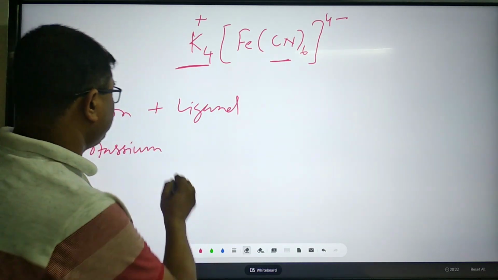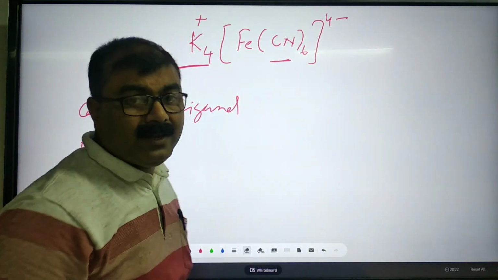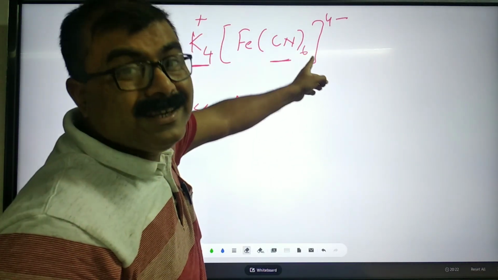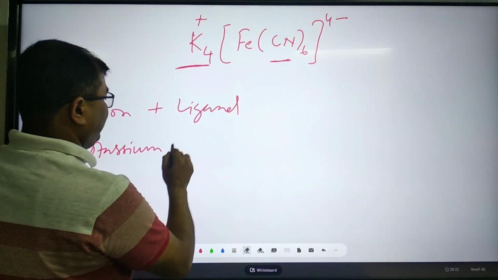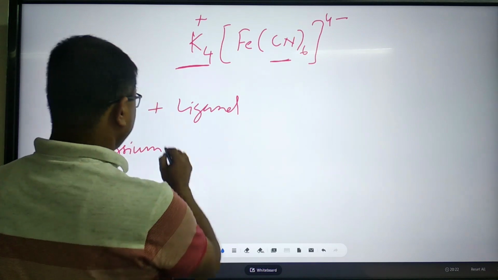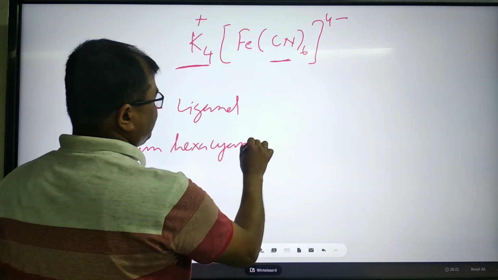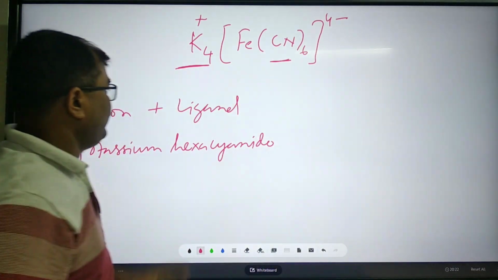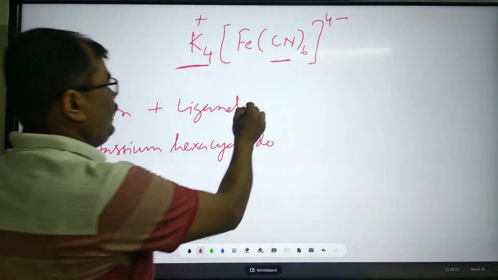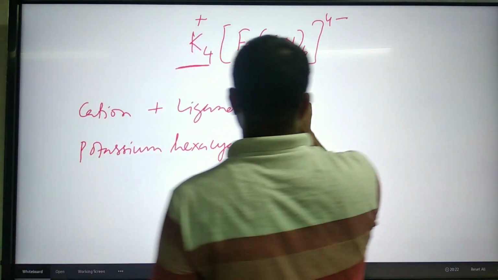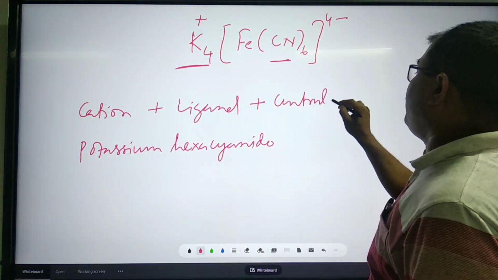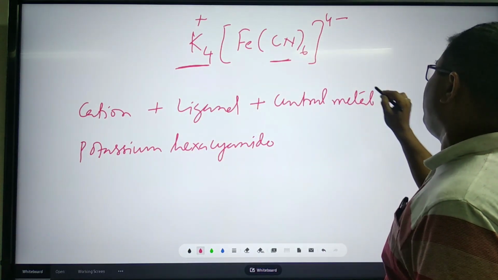Cyanide. How many cyanide are there? 6. So it is hexa. Hexacyanide. Yes, ligand over.